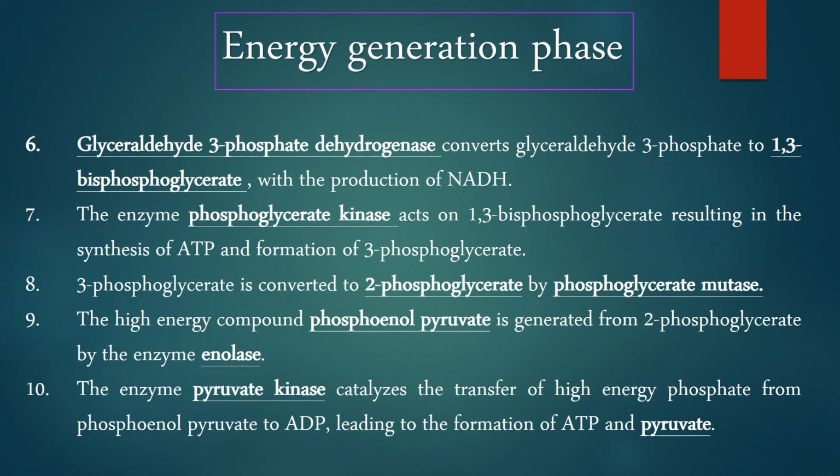Step number 9. The high-energy compound phosphoenolpyruvate is generated from 2-phosphoglycerate by the enzyme enolase. Step number 10. The enzyme pyruvate kinase catalyzes the transfer of high-energy phosphate from phosphoenolpyruvate to ADP, leading to the formation of ATP and pyruvate.